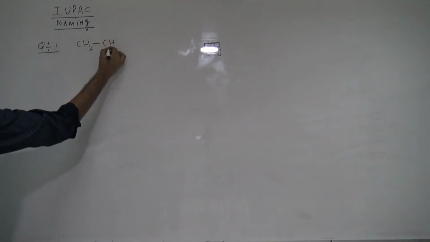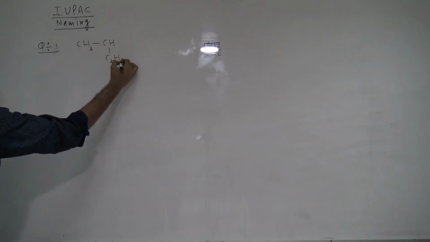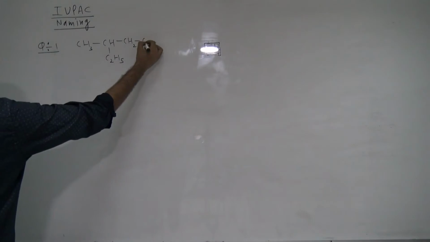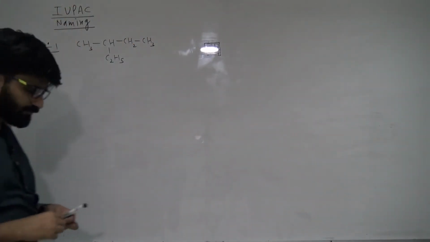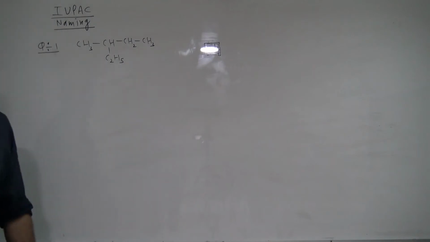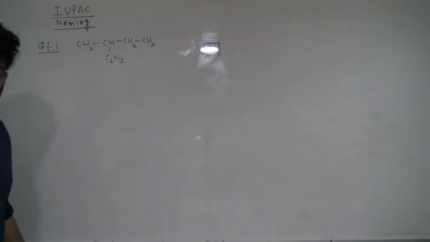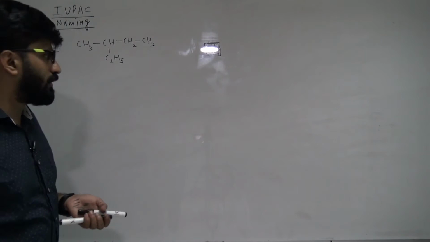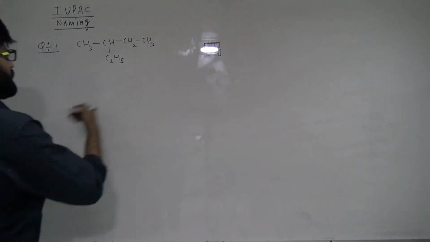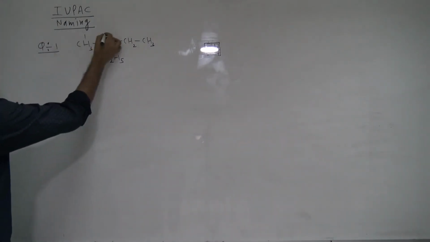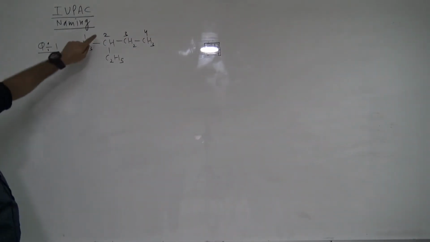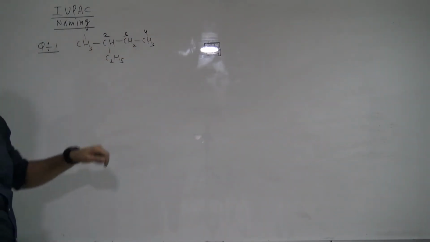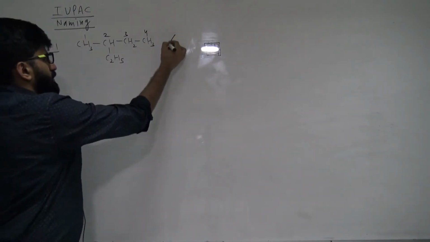CH3 CH C2H5 CH2 and CH3. This is your question number 1. Okay, so guys, in this question maximum students will make a mistake. What is the first rule of IUPAC naming? Maximum students are like, okay, 1 2 3 4. What name are you telling me? You are telling me 2-ethyl butane, right? This name you are telling me, but guys, this is the wrong selection.